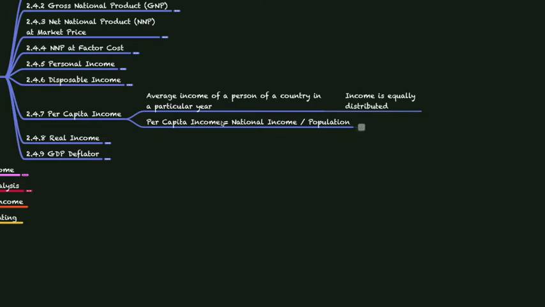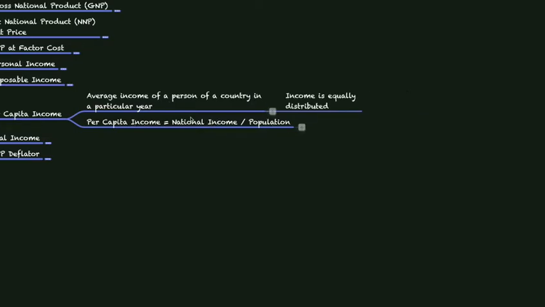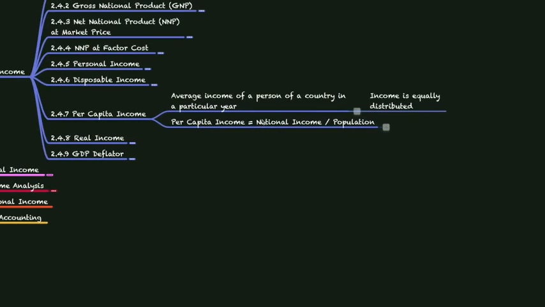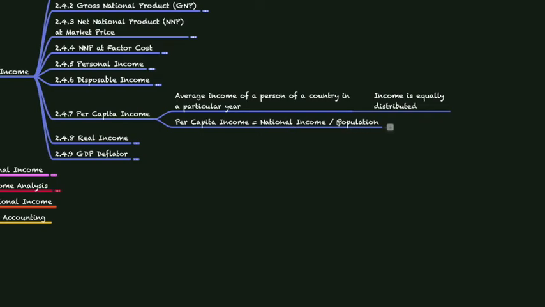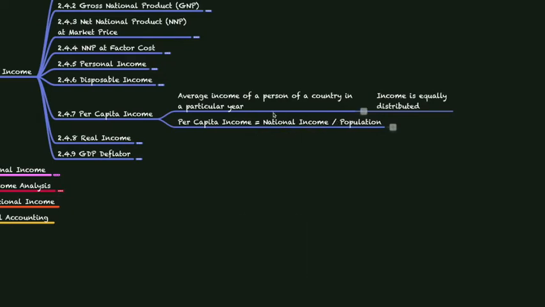Per capita income is equal to national income, that is the total value of national income, divided by the total population. So this average is nothing but the average income held by any single person in a country. This will be an overall representation of how the economy is doing only if income is equally distributed.